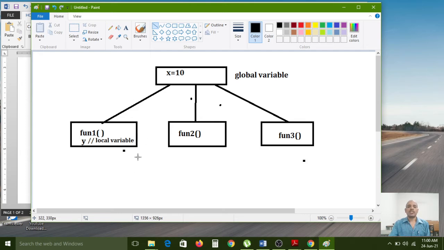So here there is no security for the global data. There is no security for the global data. So if you want to provide that global data security, then you must use object oriented programming. In that, you can access object wise. Object wise you can access the data members, right? Here you can access all the functions. Here the global variable can be accessed by all the functions. So there is no security.